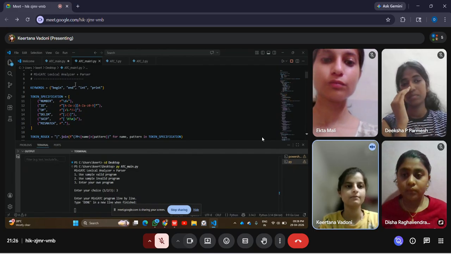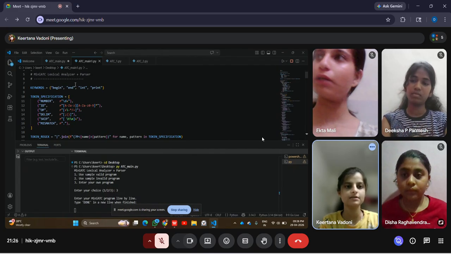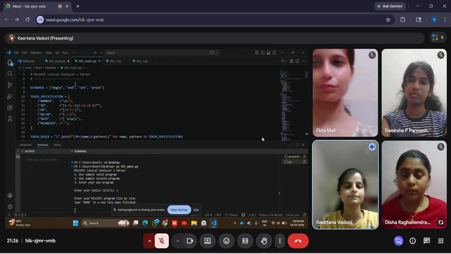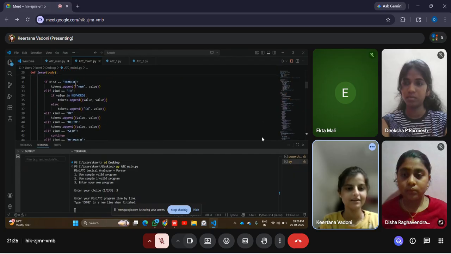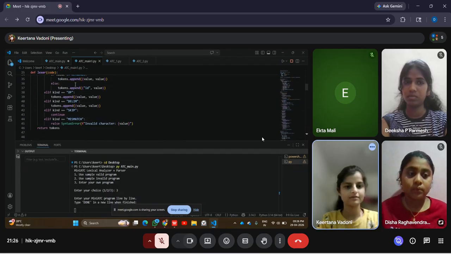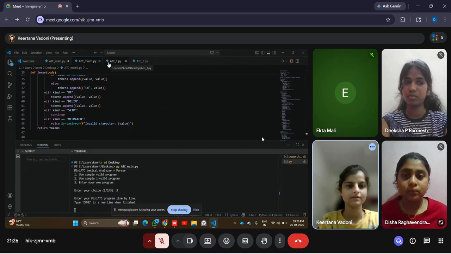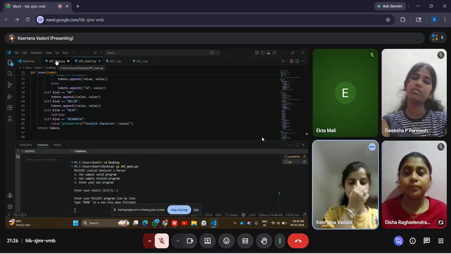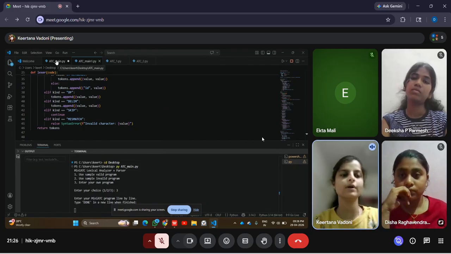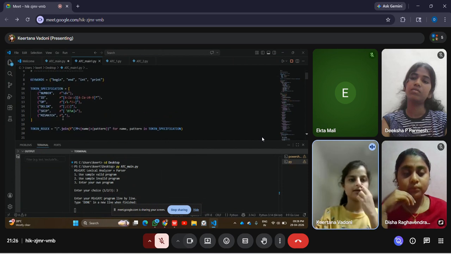It identifies whether these are operators, keywords, and identifiers, breaking the program down into smaller parts.